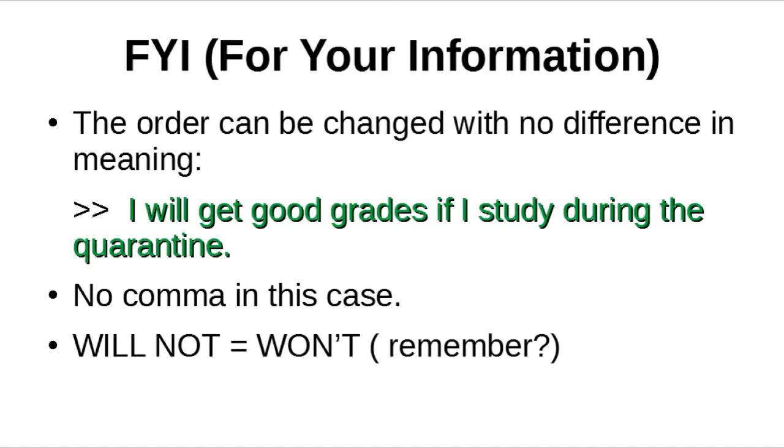So, for your information, that is important to remember. The order can be changed with no difference in meaning, as I told you. So, I will get good grades if I study during the quarantine has the same meaning as if I study during the quarantine, I will get good grades. This inversion is not a problem. But when we use the result first, we use if in the middle of the sentence, and we don't need a comma. Okay?